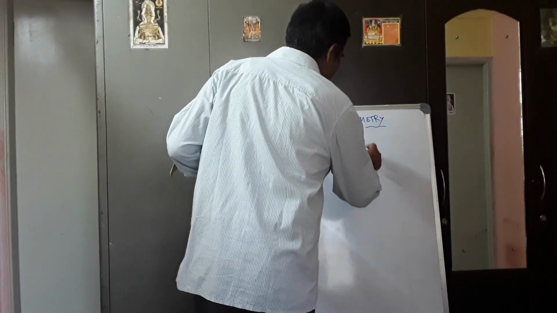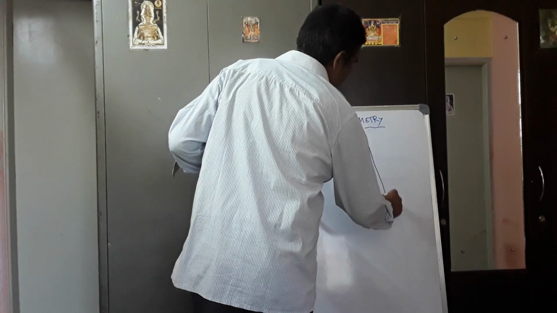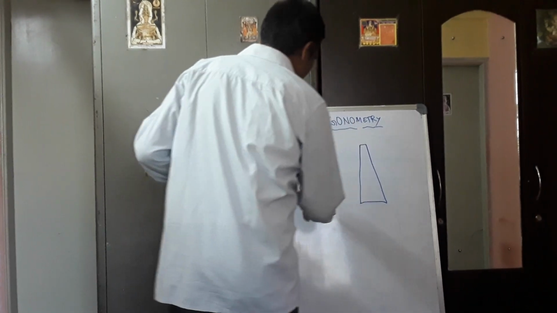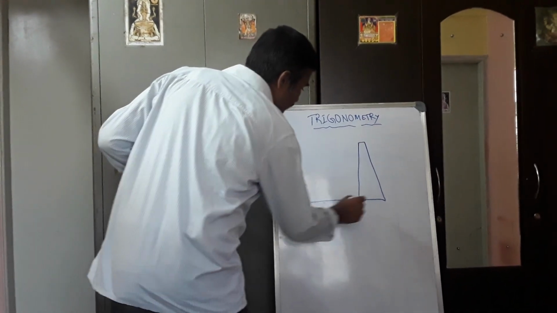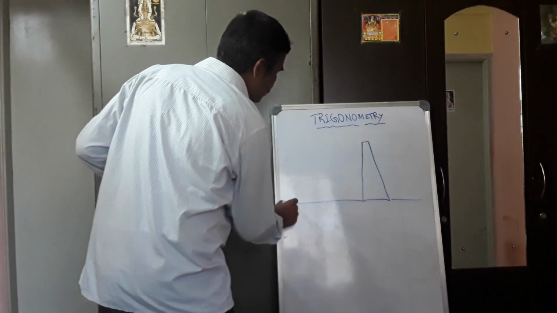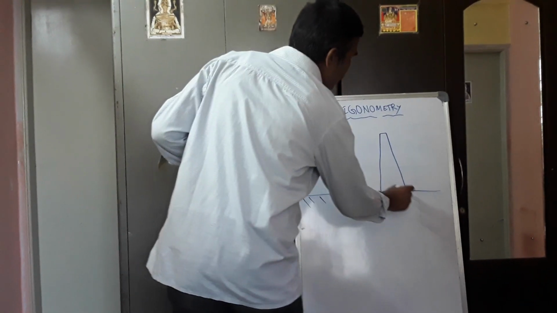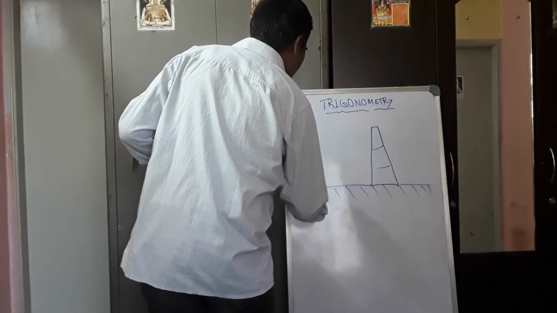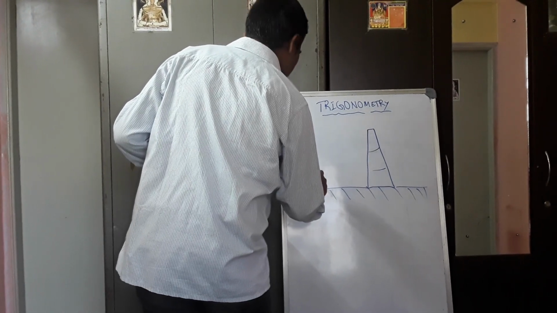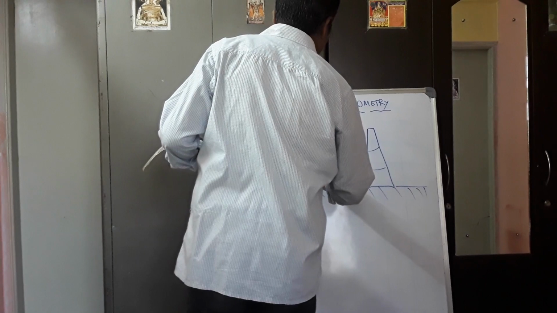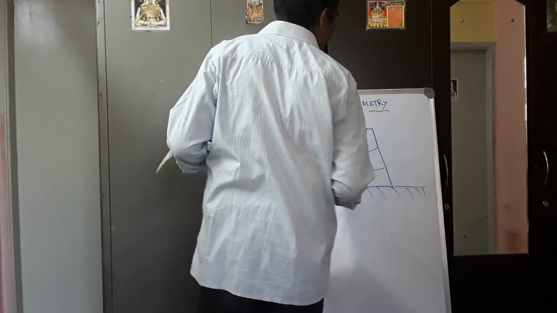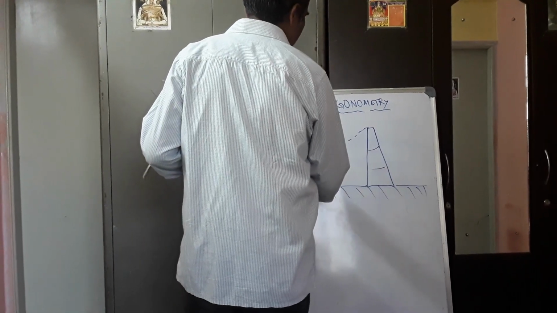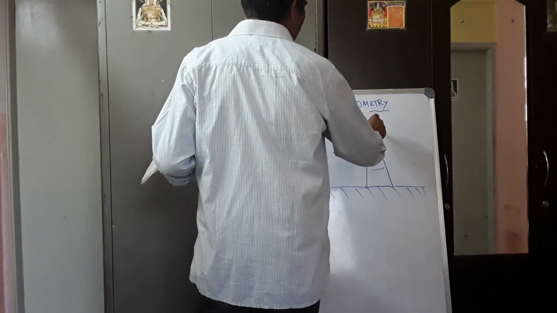Say this is Qutub Minar. Okay, this is a Qutub Minar where one boy, this is ground, this is ground, this is ground. Okay, Qutub Minar will be like this. One boy standing here on this ground and he sees the top of the Qutub Minar. Here the Qutub Minar is on the floor, the boy is also on the floor, but his eyes are looking at the top of the Qutub Minar.